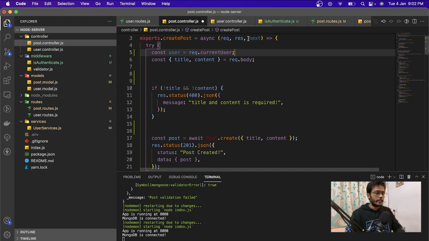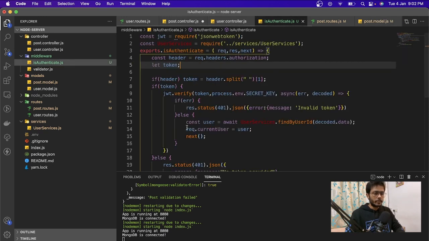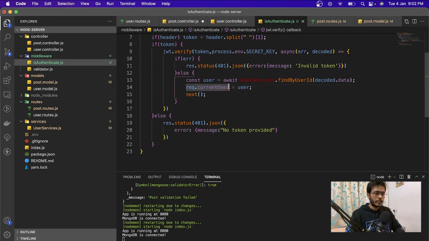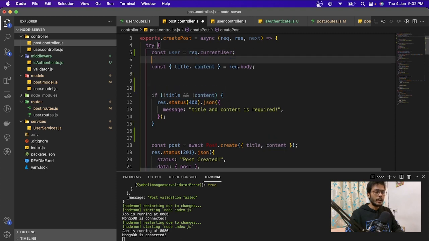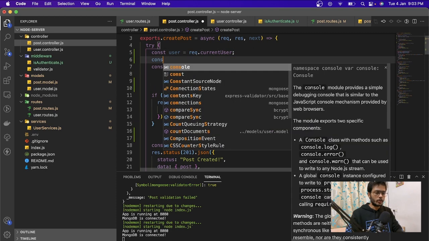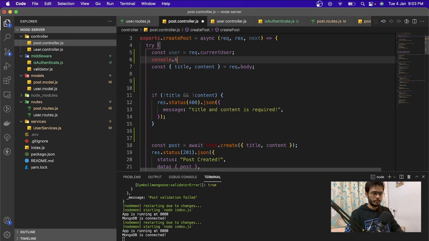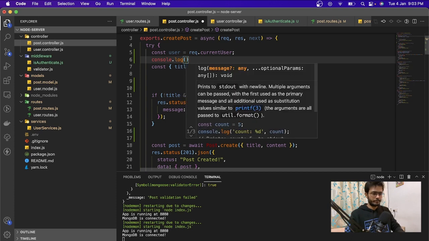So in isAuthenticate, we have defined request.currentUser, so this will be accessible over here in the same manner. And if you want, you can just log your user as well. Let's do that.